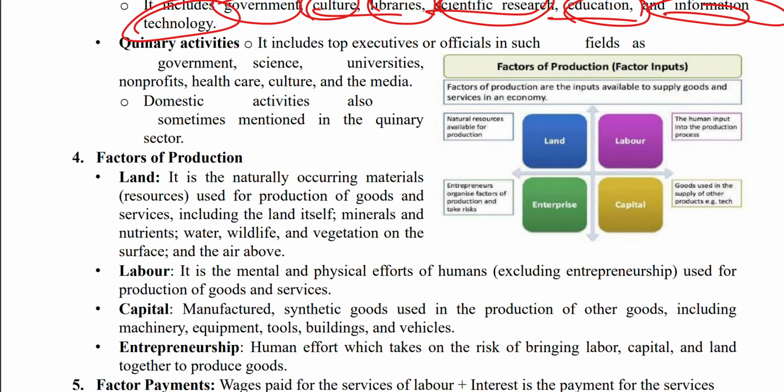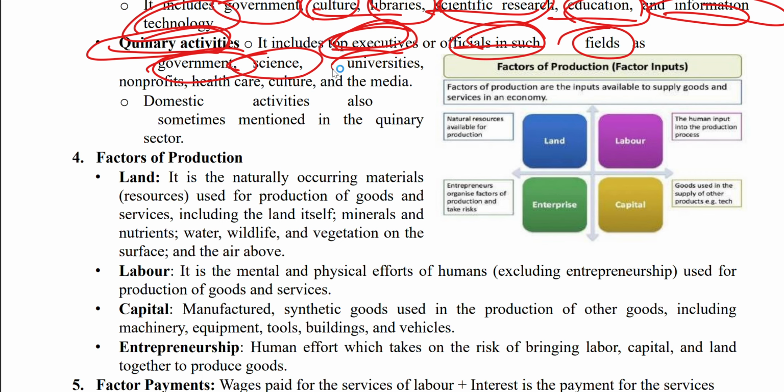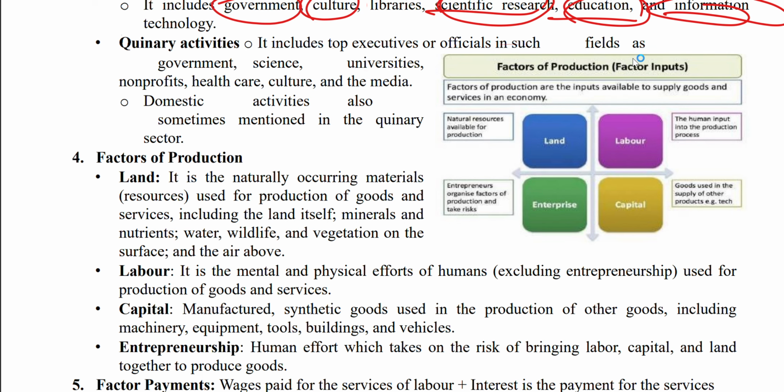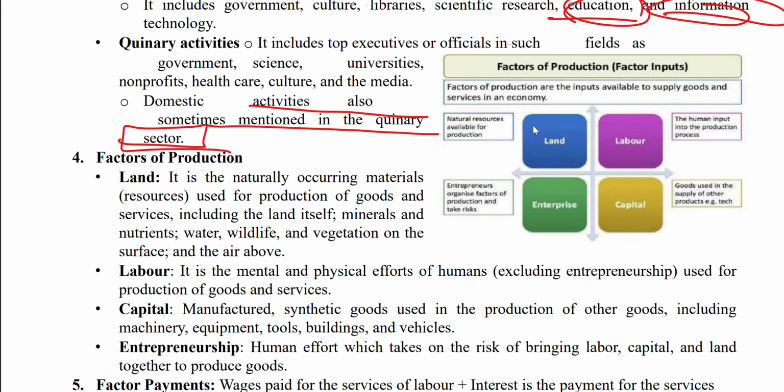Quinary services include the top executive officers and officials in fields such as government, science, universities, non-profits, healthcare, culture, and the media. Domestic activities are also sometimes mentioned in the quinary sector.